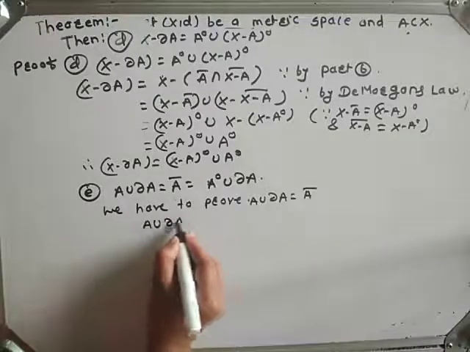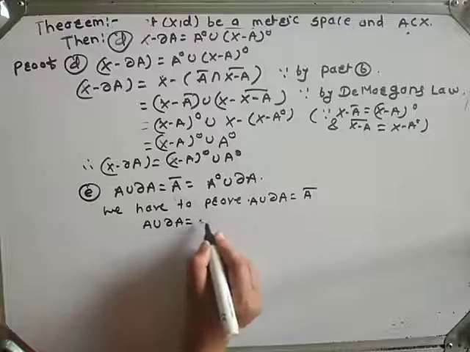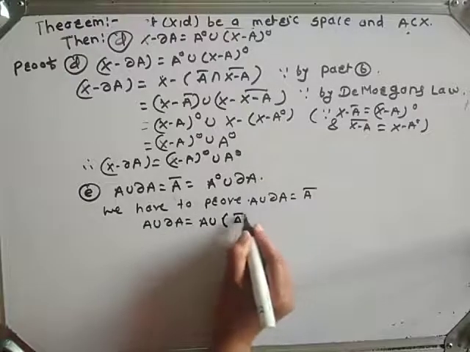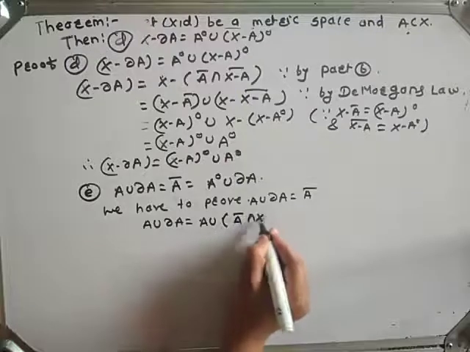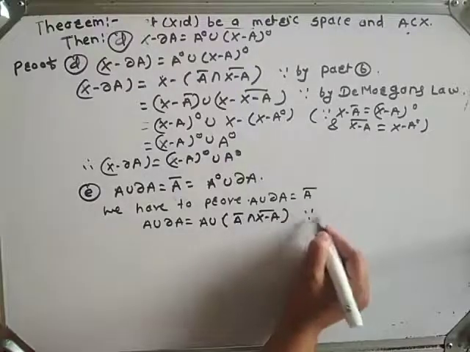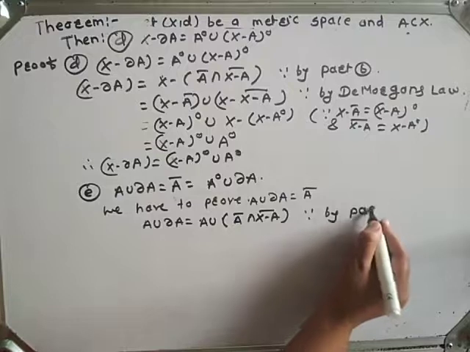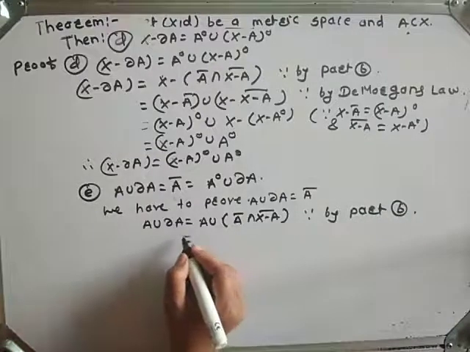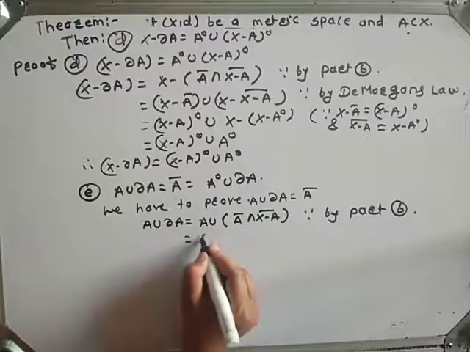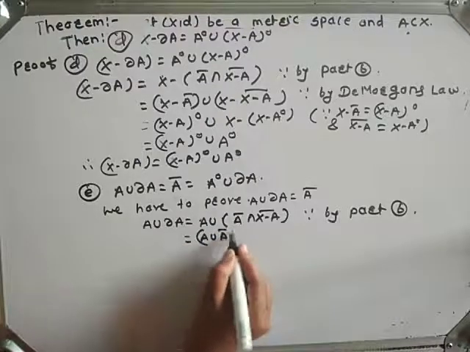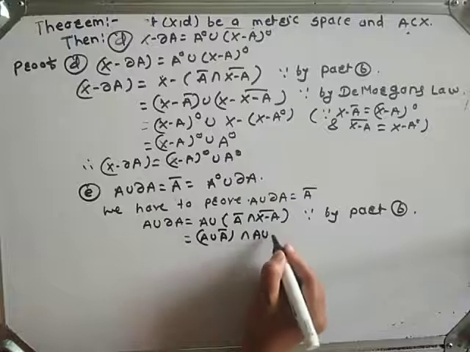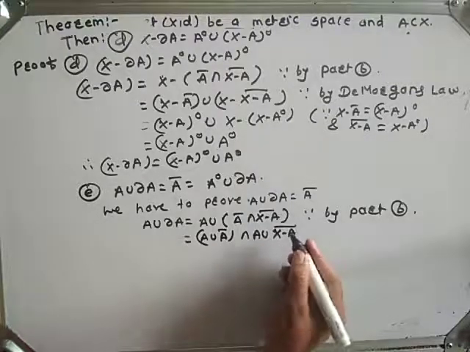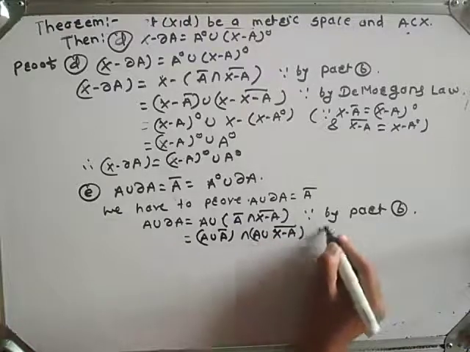A union boundary A can be written as A union, boundary A closure intersection X minus A closure, since by part B, which is equal to A union A closure intersection A union X minus A closure, since by distributive law.